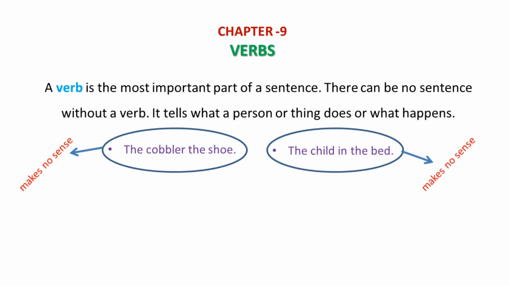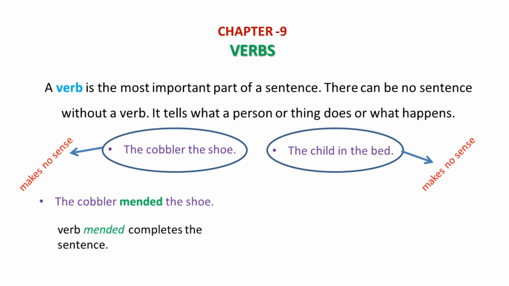In order to make sense, we have to say what the cobbler did or what the child did. Let us say what the cobbler did. The cobbler mended the shoe. Here we added the verb mended to the group of words and then it completes the sentence.